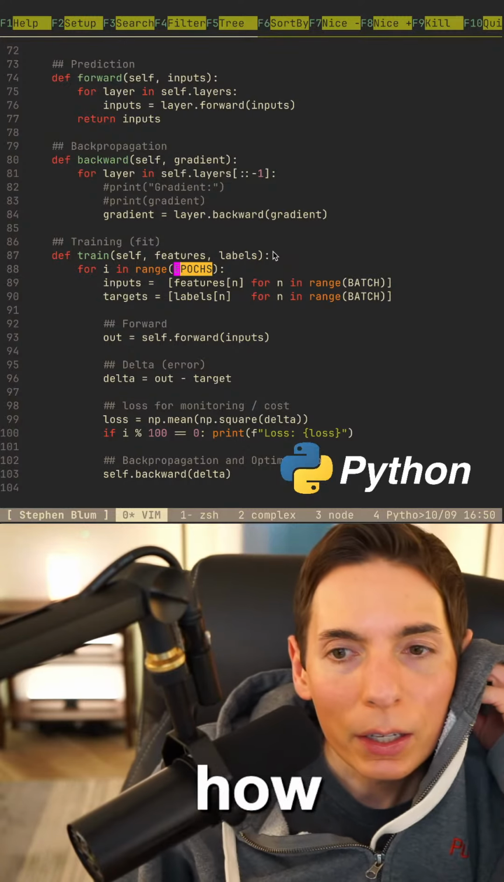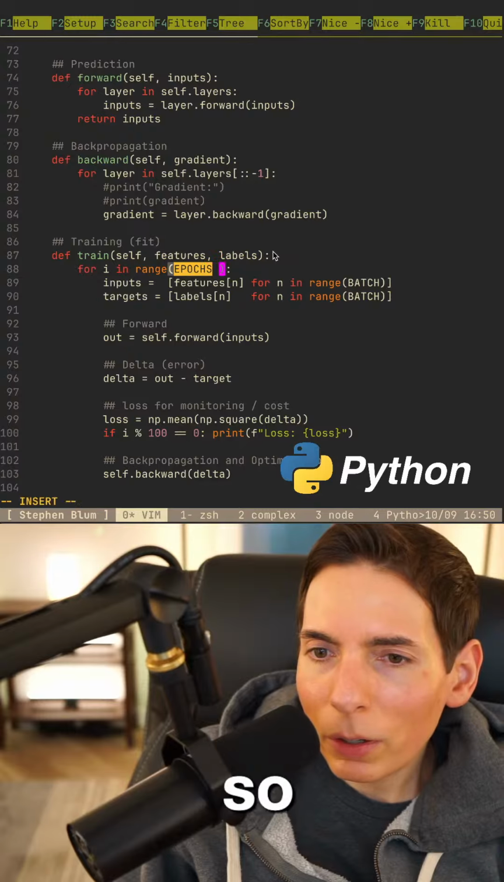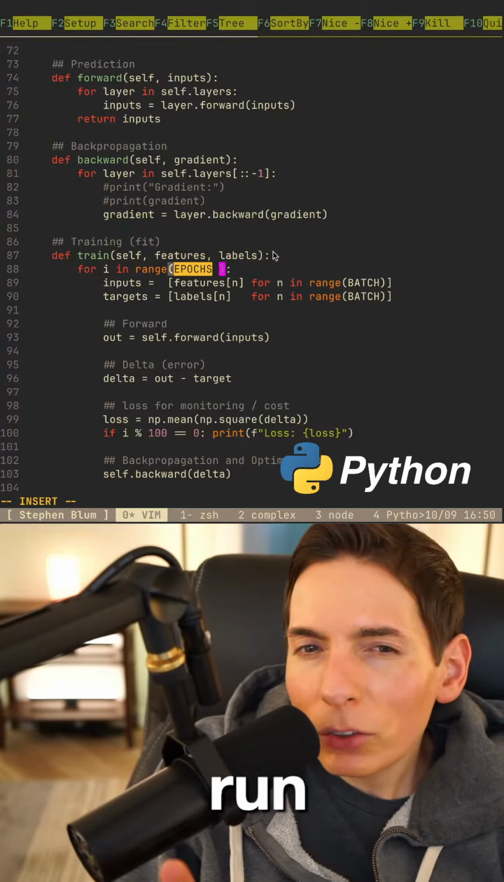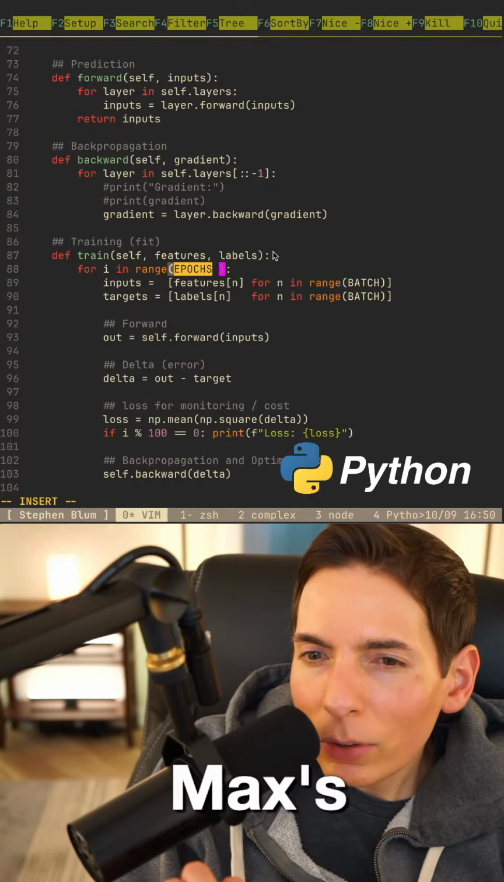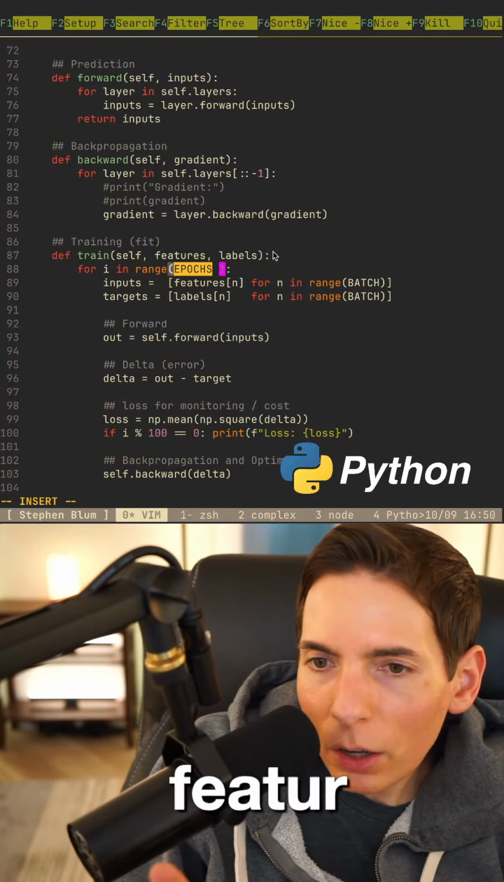Oh, how do we do this? Epochs times, so we want it to run how many? Okay, let's do the math. Let's figure this out. How do we do this? So if we've got say 100 features, let's say we had 100 features, which is 100 trainings.